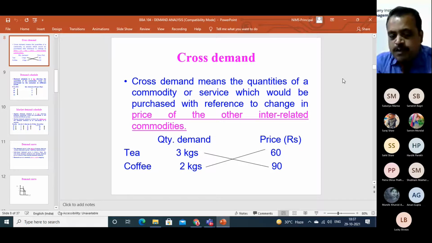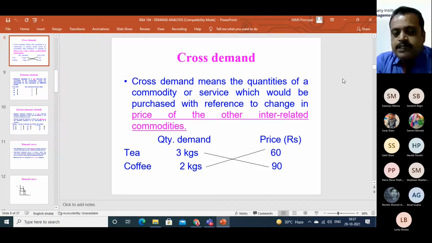So the price of one commodity influences the quantity demanded of another commodity. Whether it is proportionate or non-proportionate, we'll examine afterwards.